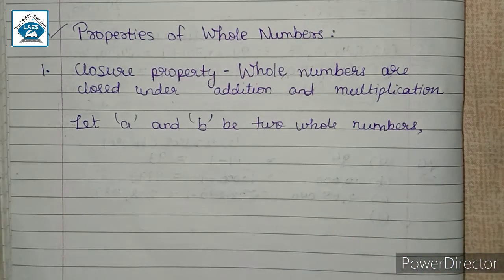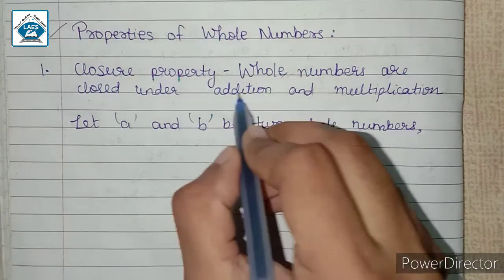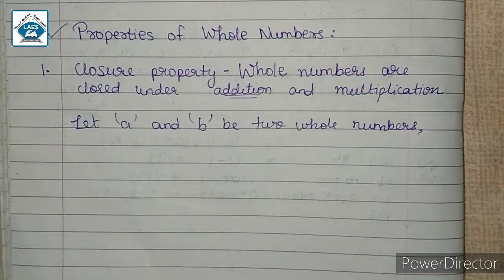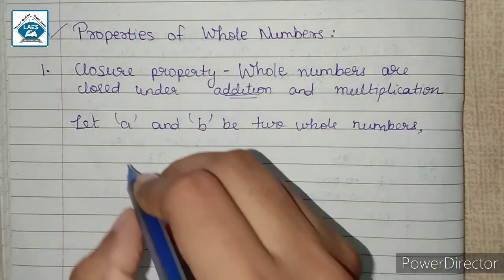Okay, so these are any two whole numbers which I have considered. And when I am saying with respect to addition, whole numbers are closed. What does it mean?